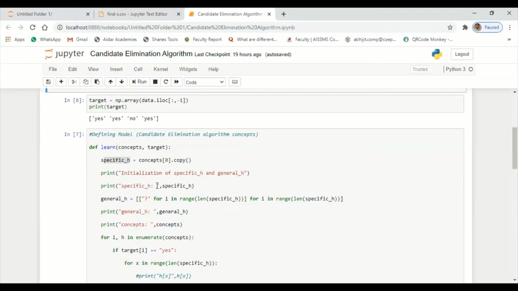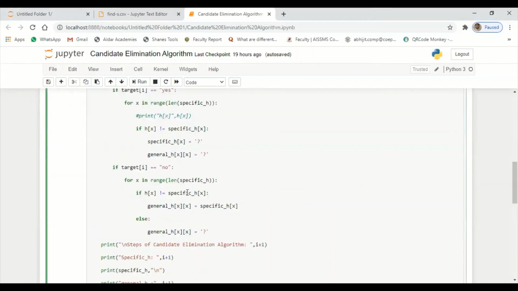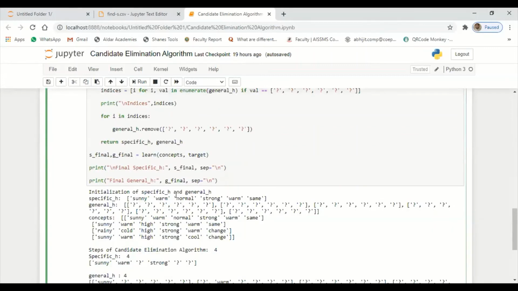And next, whatever data is stored in the specific hypothesis, I will display using this text, when you hit shift enter. So you can see the initialization of specific hypothesis and general hypothesis. My specific hypothesis contains the first record: sunny, warm, normal, strong, warm, same.